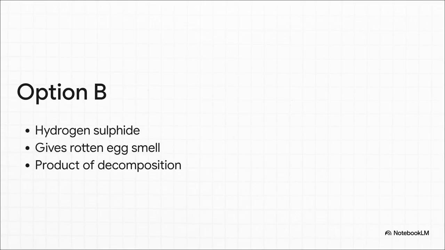Moving right along to option B, hydrogen sulphide. Now, if you've ever walked past a stagnant swamp or maybe a big heap of decaying organic matter and caught a whiff of this absolutely terrible rotten egg smell, you've smelled hydrogen sulphide. When microorganisms break down matter that contains proteins and sulfur, this gas is naturally released straight into the air. So, hydrogen sulphide easily passes the test as a natural byproduct of decay.